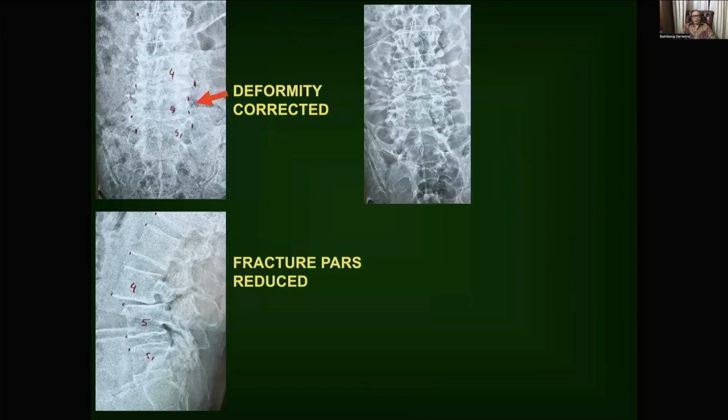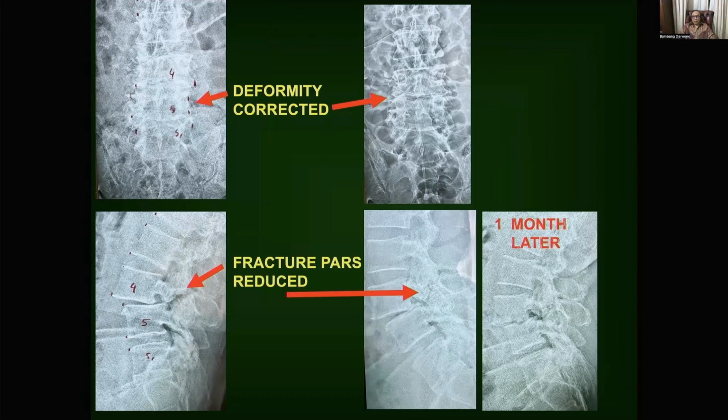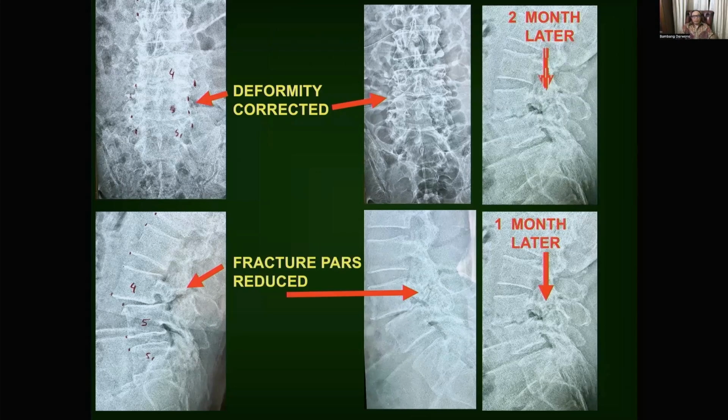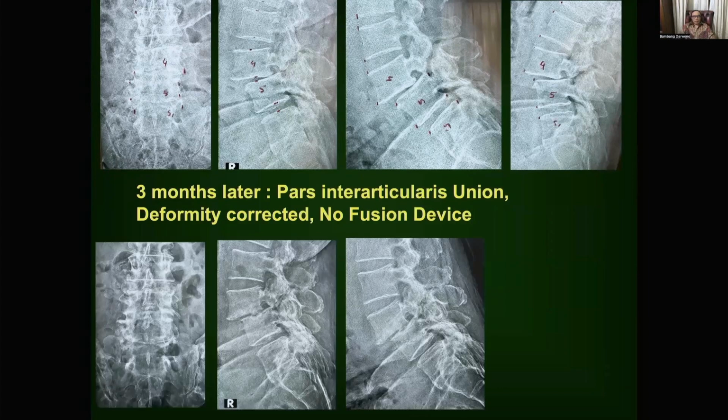Deformity corrected. The pars fracture is also reduced. One month later, two months later, no fusion device. Three months later, the pars interarticularis is already united, deformity corrected, and no fusion device. After: stable.